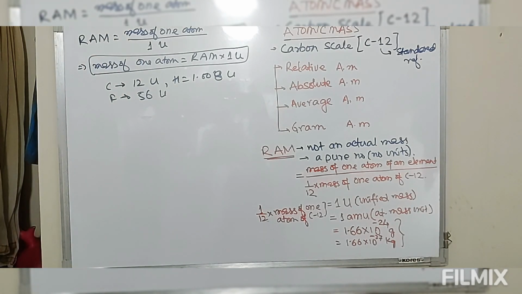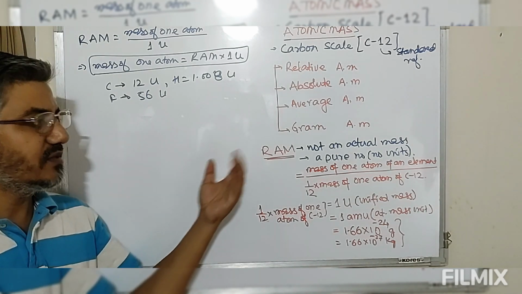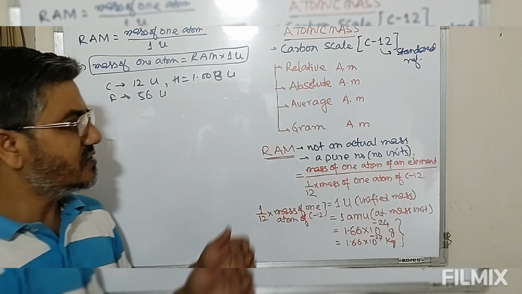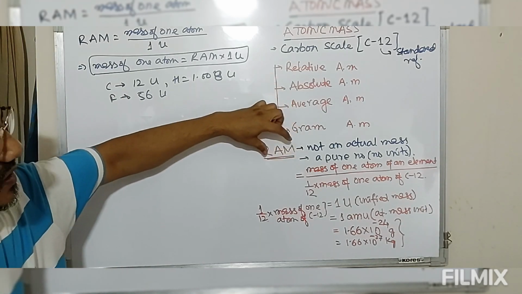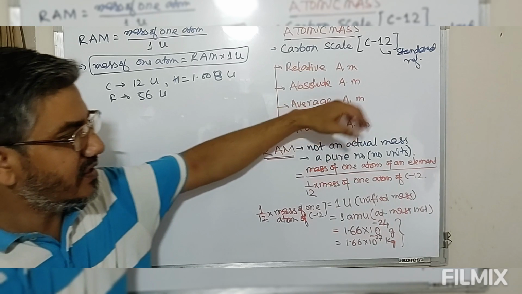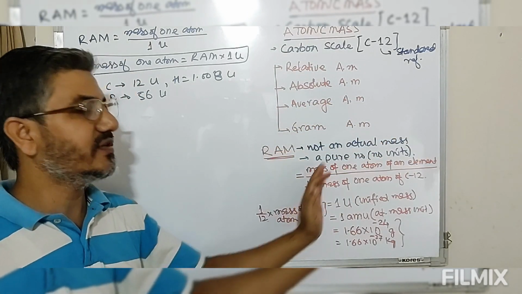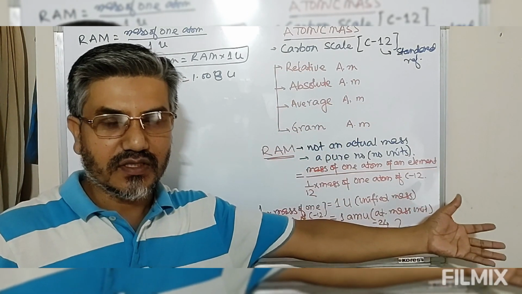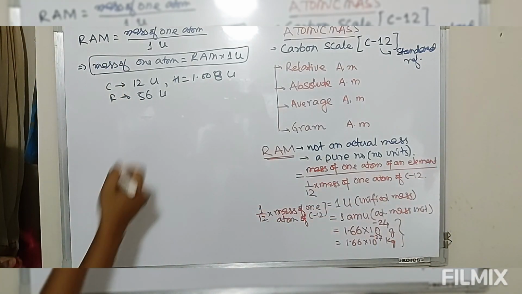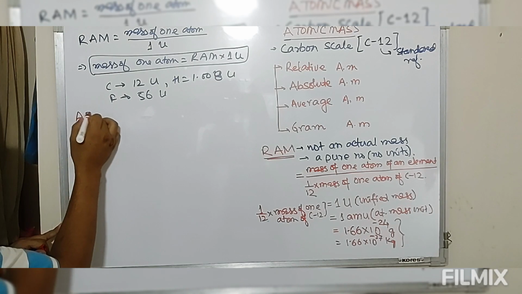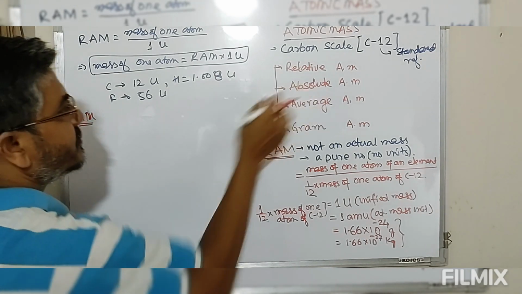Now what if someone asks you what is relative atomic mass? Don't say this is mass of single atom. Give the proper definition. The definition is: mass of one atom of an element divided by 1/12 times mass of one atom of the carbon 12 isotope. The second mass is absolute mass.